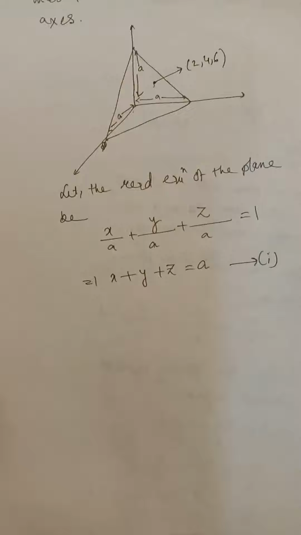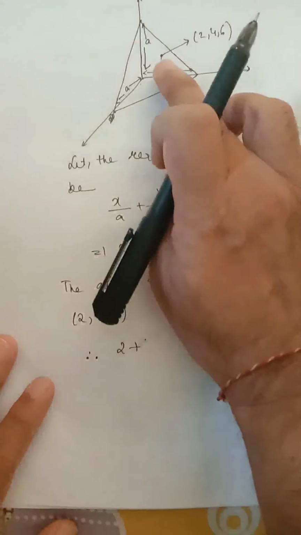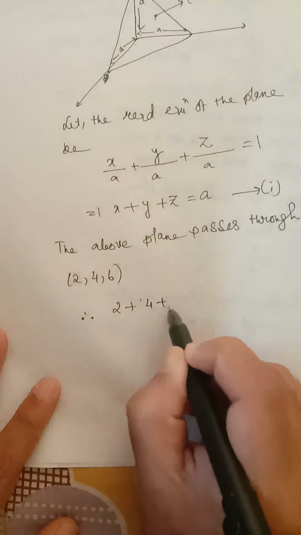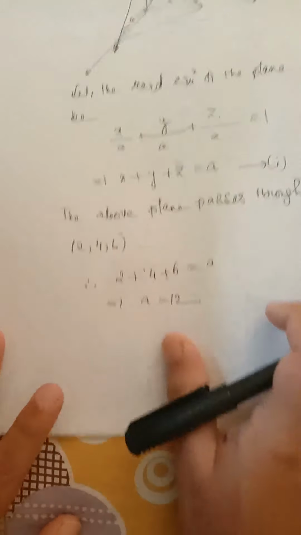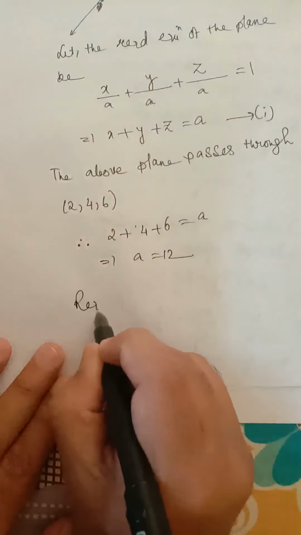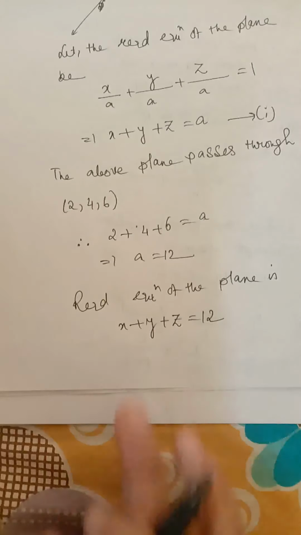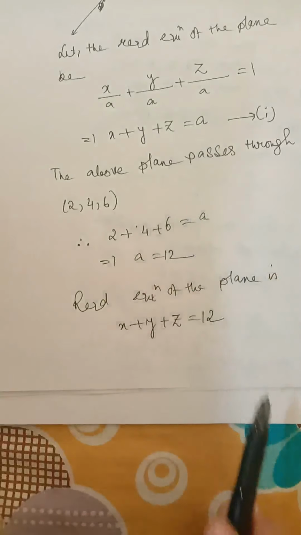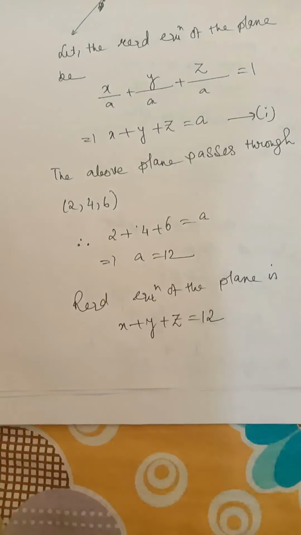So we'll write, the required plane passes through 2, 4, 6. 2, 4, 6 is a point on the plane. So we'll put x equal to 2, y equal to 4, z equal to 6 and we'll get the value of a, which is 12. Therefore the required equation of the plane is x plus y plus z equal to, putting the value of a, x plus y plus z equal to 12. This is the required equation of the plane.